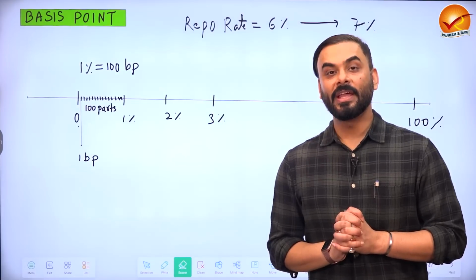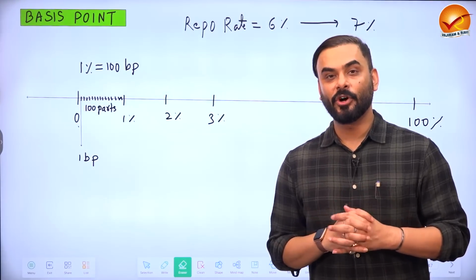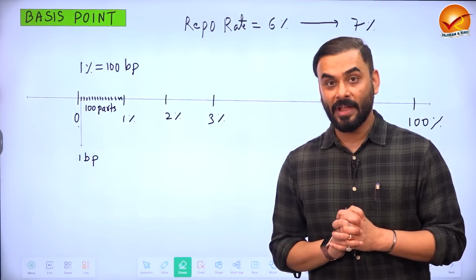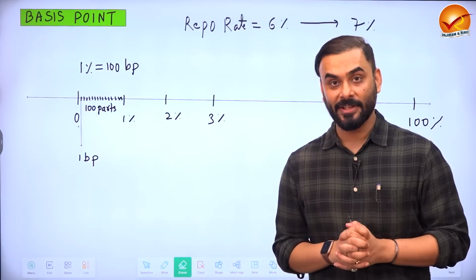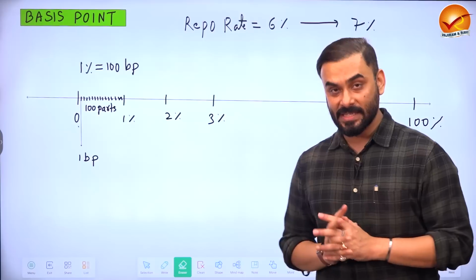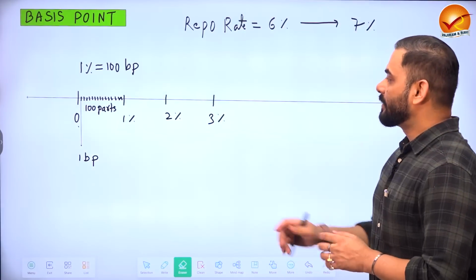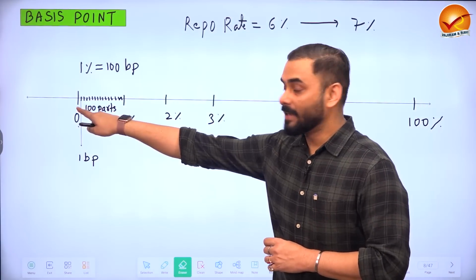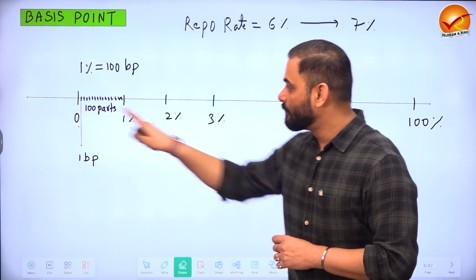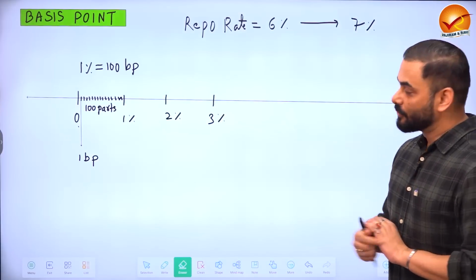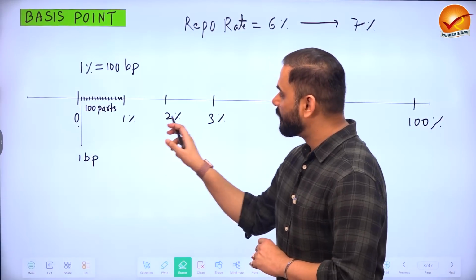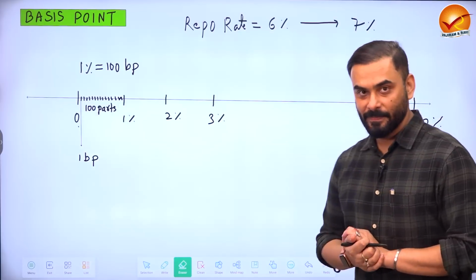Similarly, if we have to measure big changes in the economy, we use percentage. But if we have to measure very small changes in the economy, we use a concept called basis points. Now, what is a basis point? Let us draw a number line from 0 to 100. Let's say this is 0%, 1%, 2, 3, 4, 100%.